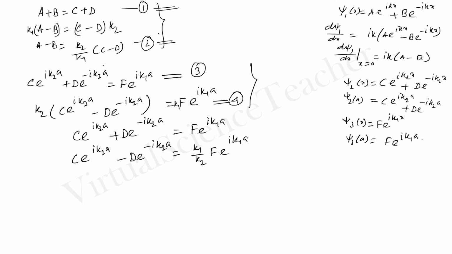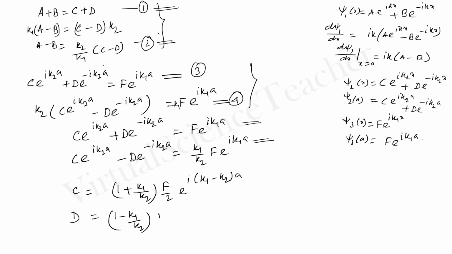Now adding these two equations, we can say that C equals 1 plus k1 by k2 into F by 2 e to the power i (k1 minus k2) a, and we can find the value of D by subtracting these two equations. This will give us D equals 1 minus k1 by k2 into F by 2 e to the power i (k1 plus k2) a. So we can now define C and D in terms of F.